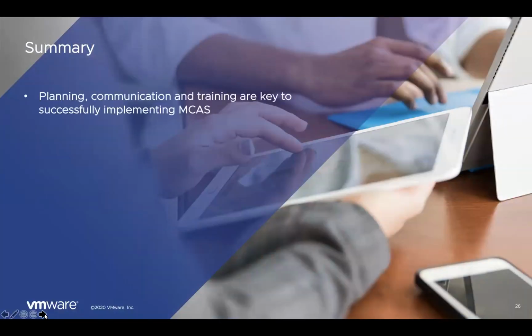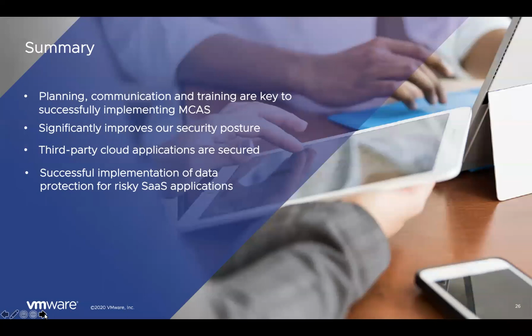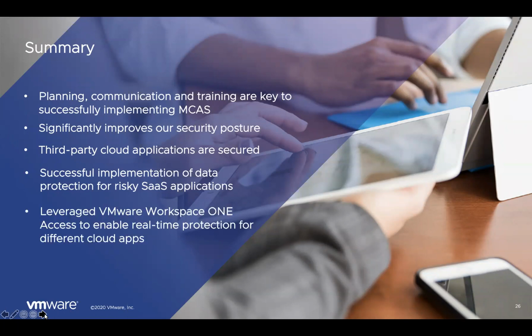So as a summary, planning, communication, and training are key to successfully implementing MCAS in VMware. The MCAS product has significantly improved our security posture because we got visibility into all the cloud applications used by the users in the organization. Next, we have integrated different third-party cloud applications because MCAS provides different integration methods, namely app connector and conditional access method. Another thing is it provides better visibility and protection for risky SaaS applications. And another important thing is we have leveraged VMware Workspace ONE Access to enable real-time protection for different cloud applications.